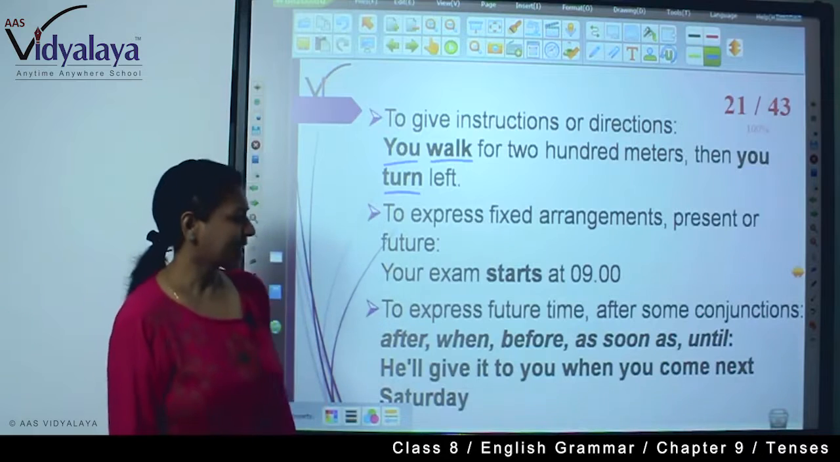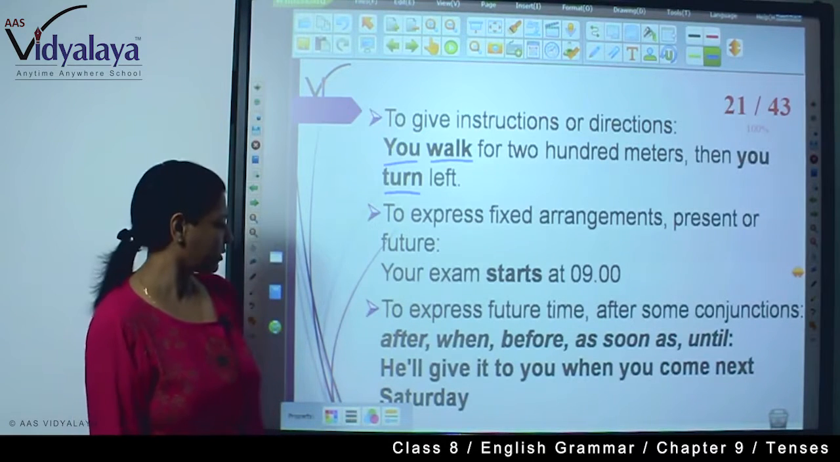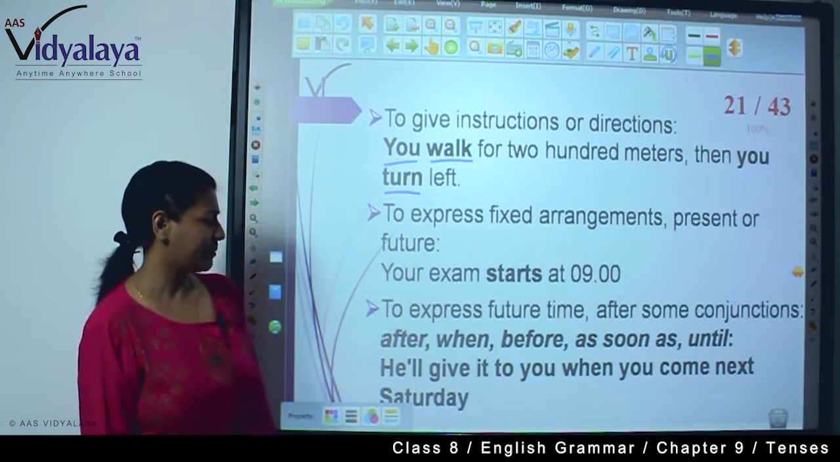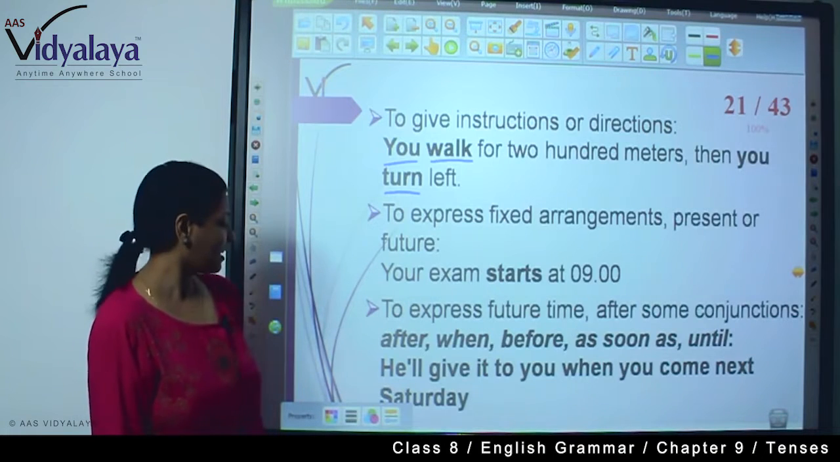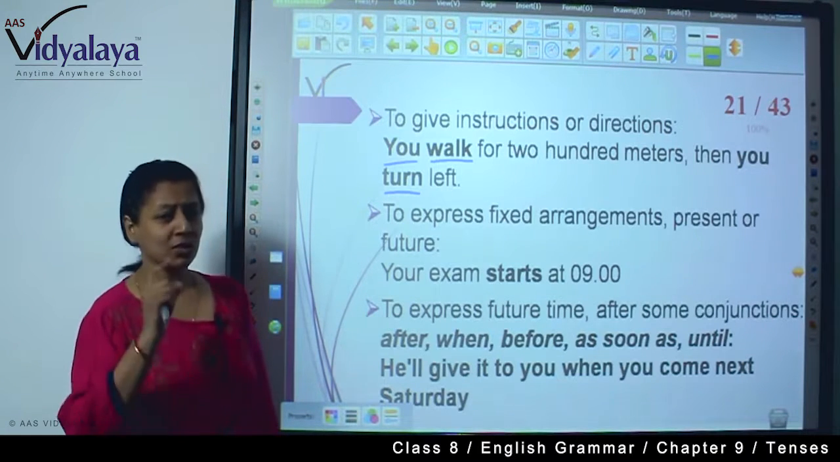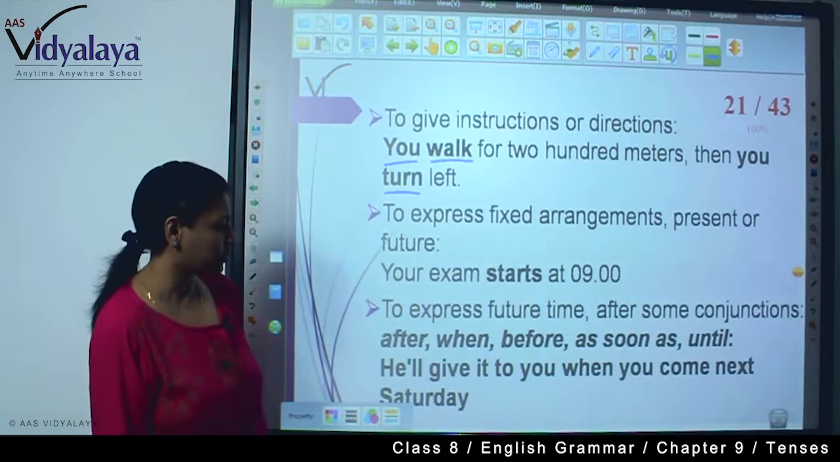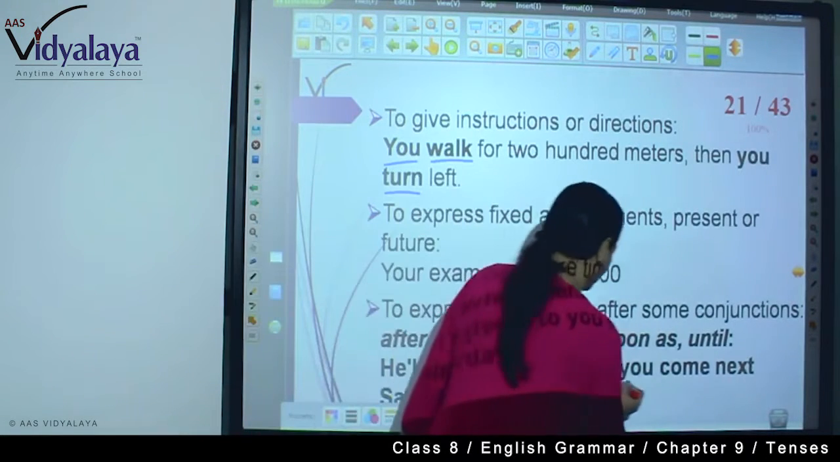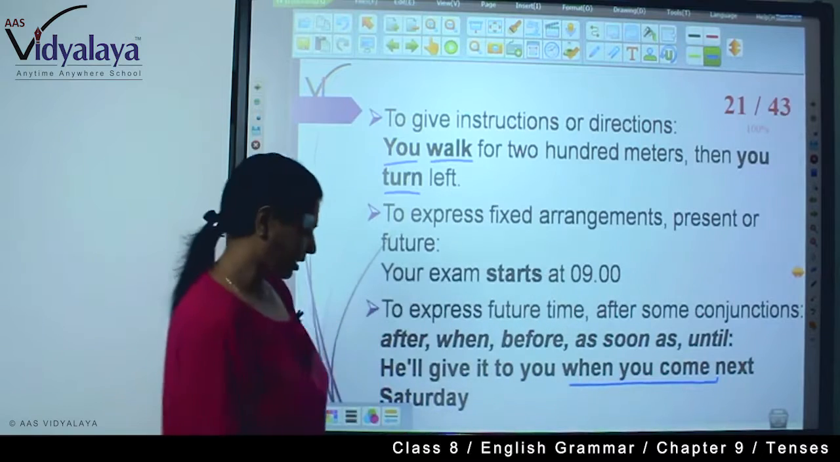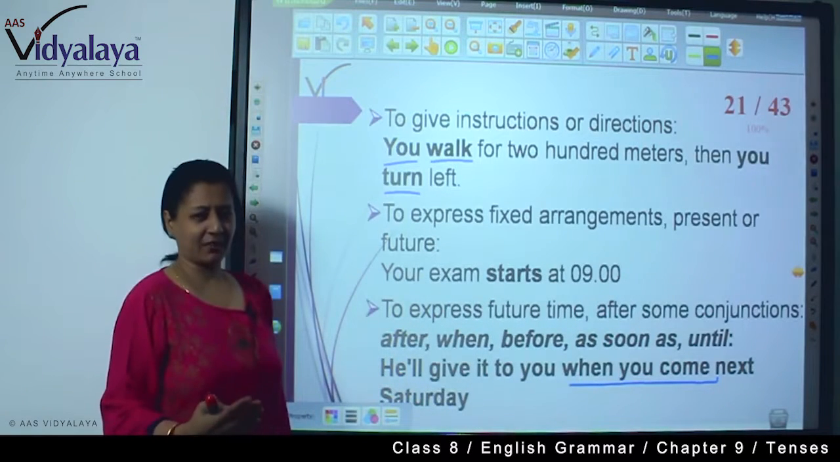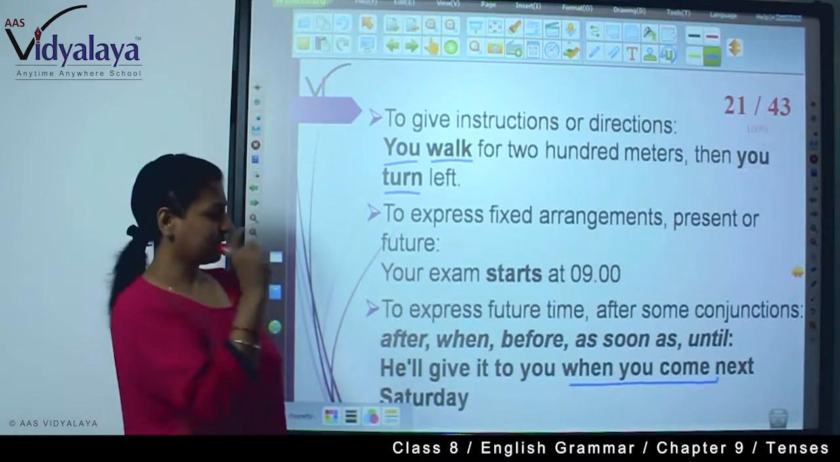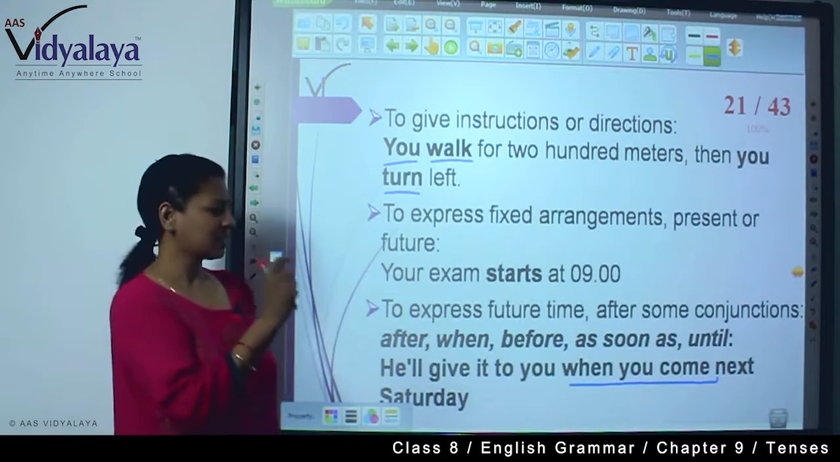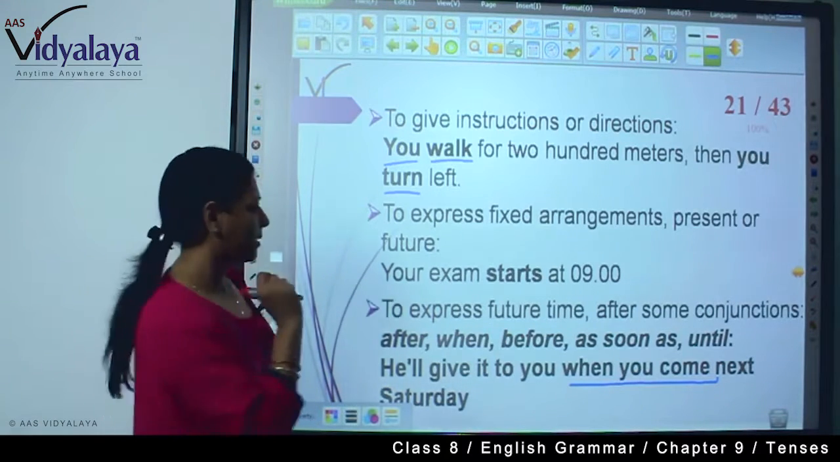To express future time after some conjunction, for example, after, when, before, as soon as, until, we use simple present. He will give it to you when you come next Saturday. When you come. So the future activity, we are saying in the subordinate clause as a simple present.